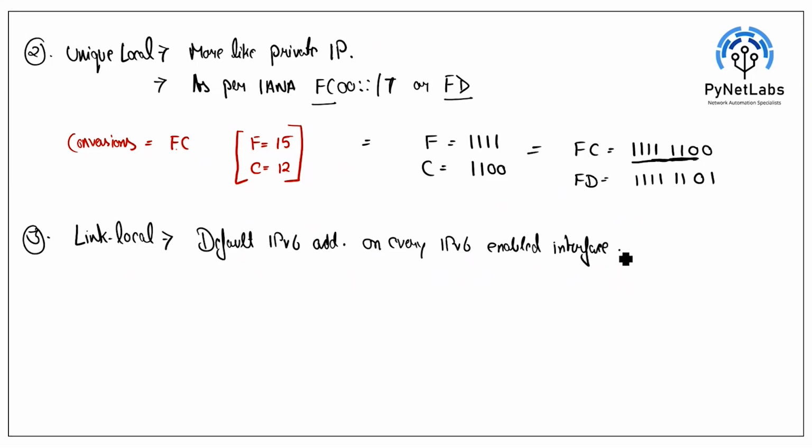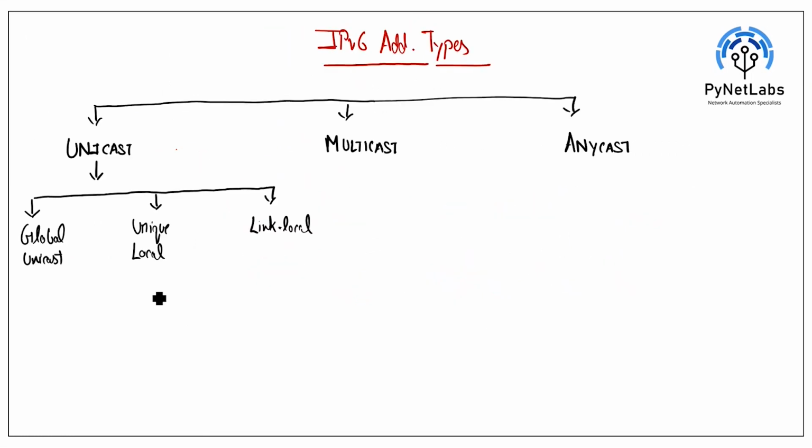Any address starting from FE80::/10, with the remaining part being derived from the MAC. I'll verify the same thing when we see the lab scenario. We don't need to define this link local address on any device, since it is automatically enabled by default on all devices. So these are the three categories of unicast address which we have discussed.